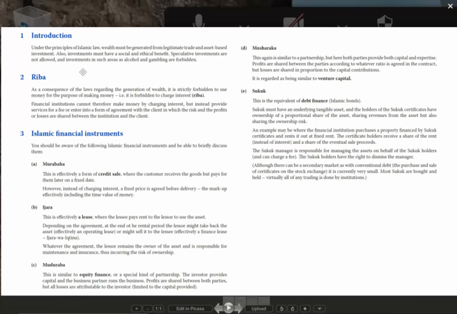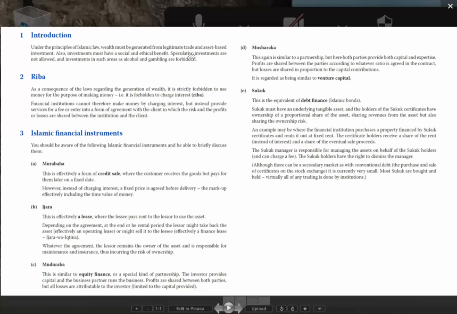Under the principles of Islamic finance, wealth must be generated from legitimate trade and asset based investment. So only from operating activities will you generate your wealth, and you cannot generate wealth from speculative investments. We deposited money in the bank and received interest on those deposits.